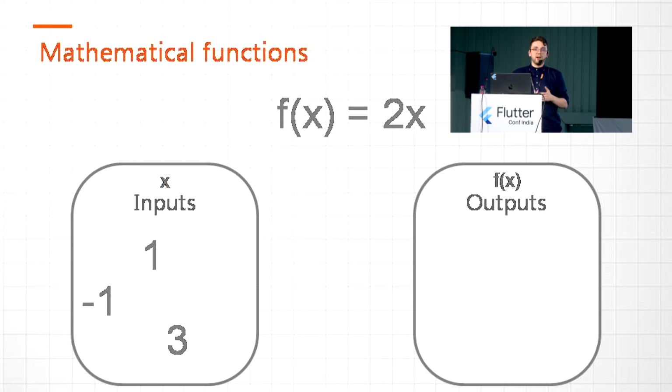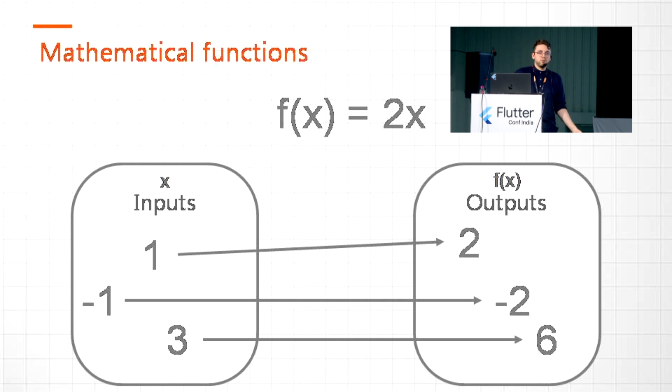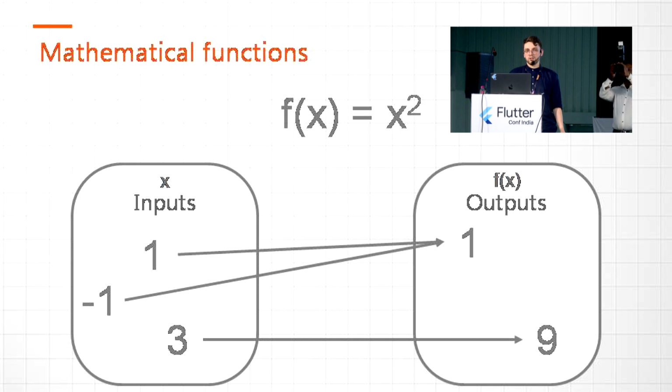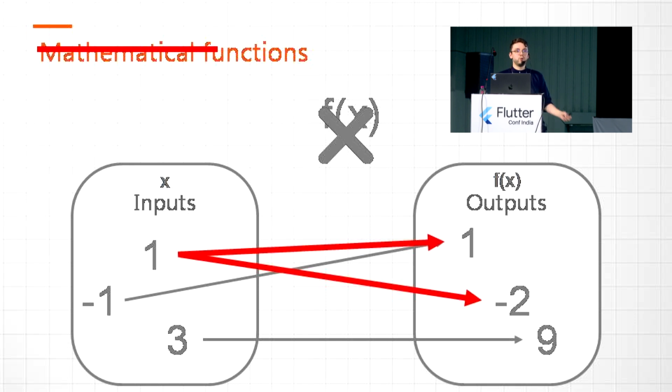Every input will have only one output. There are no exceptions. So what can we say about the cases when one input generates different outputs with the same function? In that case, we cannot call this a mathematical function. This is the rule of purity.